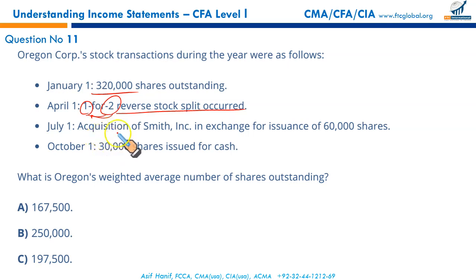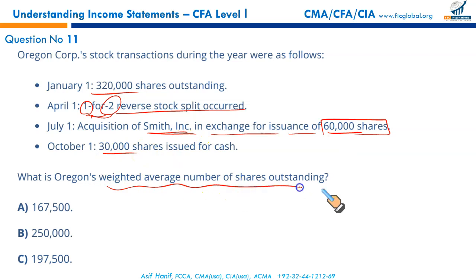Okay, then acquisition of Smith Incorporated in exchange of issuance of 60,000 shares. We acquired this company by giving our 60,000 shares. And then we issued certain shares for cash. We need to calculate the weighted average number of shares. Alright, what are you going to do? Since these 320,000 shares were outstanding for the whole year, we're going to multiply by 12 by 12.